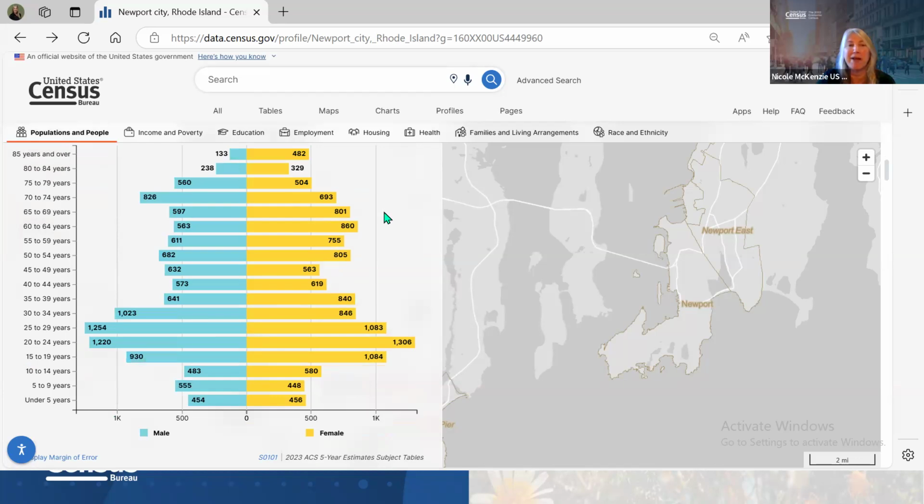These all look different depending on the community, and they're fascinating sometimes, I find. In Newport, it's showing age 20 to 29, you have large numbers in that field. And then you have a little bump up here in 70 to 74-year-olds. So it just gives you an idea of what your community looks like in 5-year age increments by male and female.